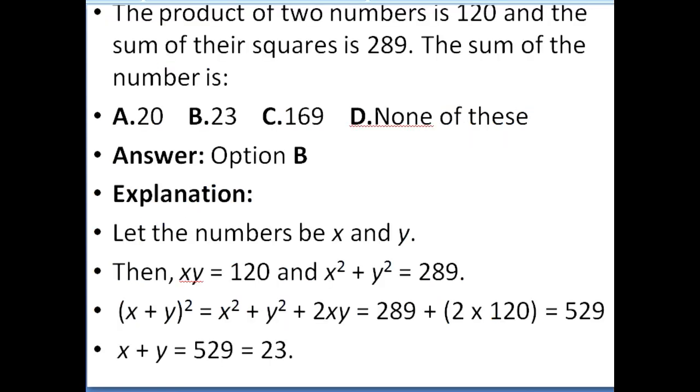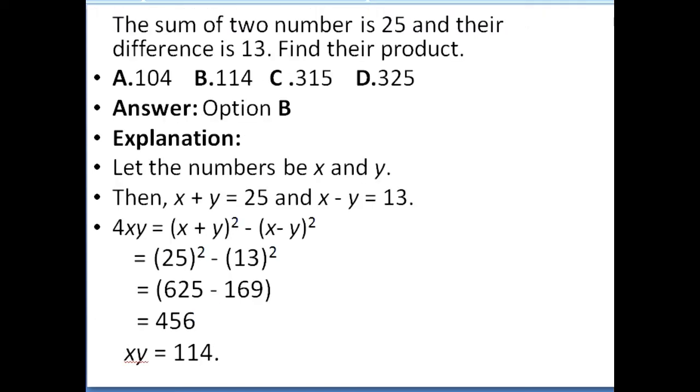Now the product of two numbers is 120 and the sum of their squares is 289. This we have done already. So automatically the two numbers will be x and y. Don't see the answer first. See the problem, apply the trick or logic or formula, you'll get the answer. xy is 120 and the sum of squares, x square plus y square, is 289. Kindly apply, you will get the answer.